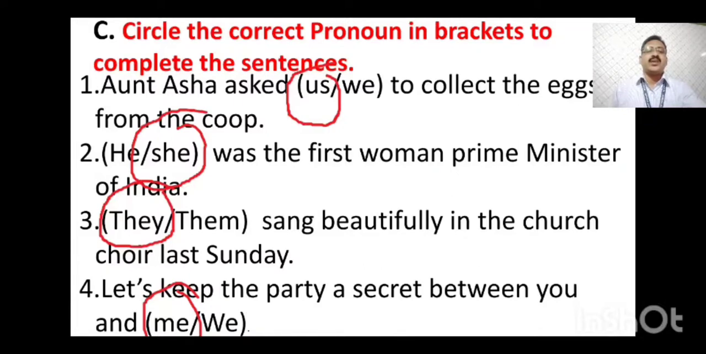They, it is circled. Fourth one, let's keep the party a secret between you and me or we. Correct answer will be me. Let's keep the party a secret between you and me. This is about bit number C. Circle the correct pronoun from given options.